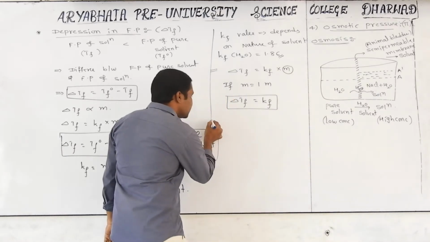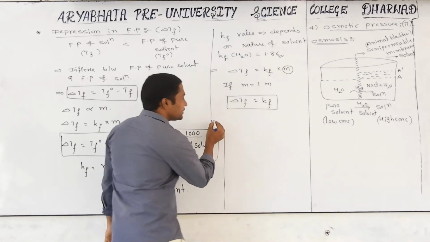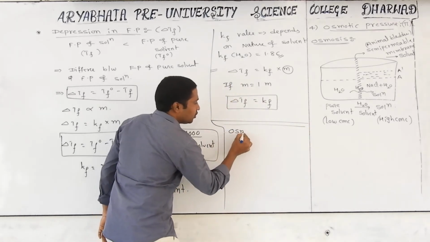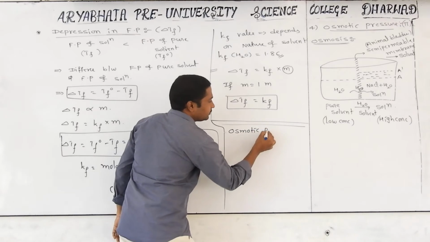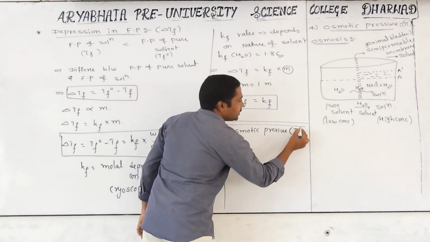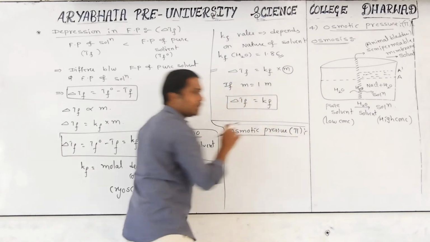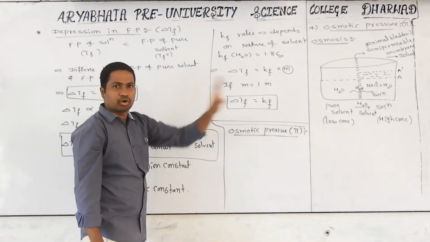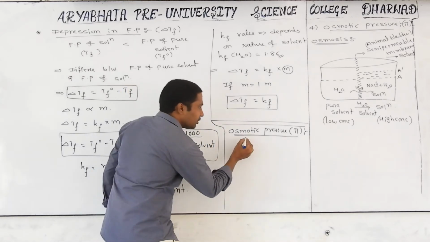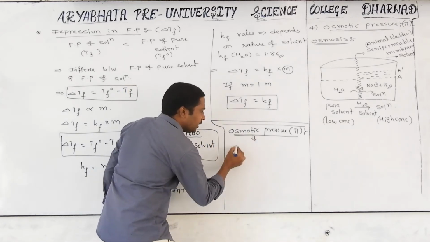And we have to discuss our next concept. It is nothing but osmotic pressure. Yes, a very simple definition. Osmotic pressure is denoted by pi. It is a colligative property. What is the meaning of osmotic pressure? I will write the definition, see carefully.